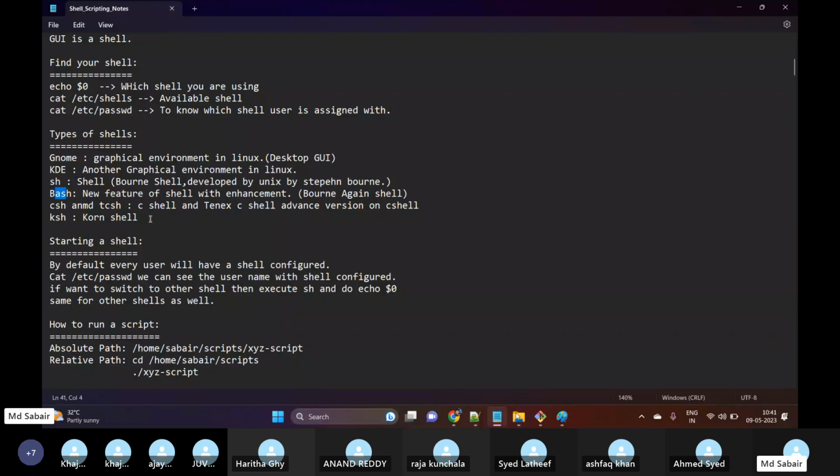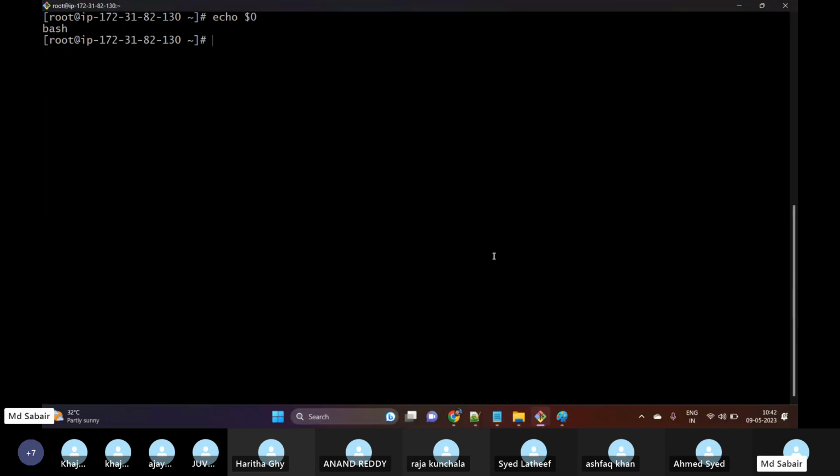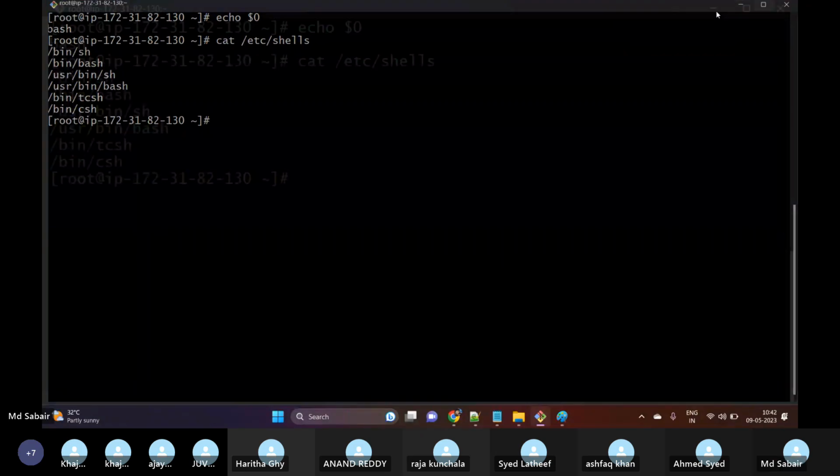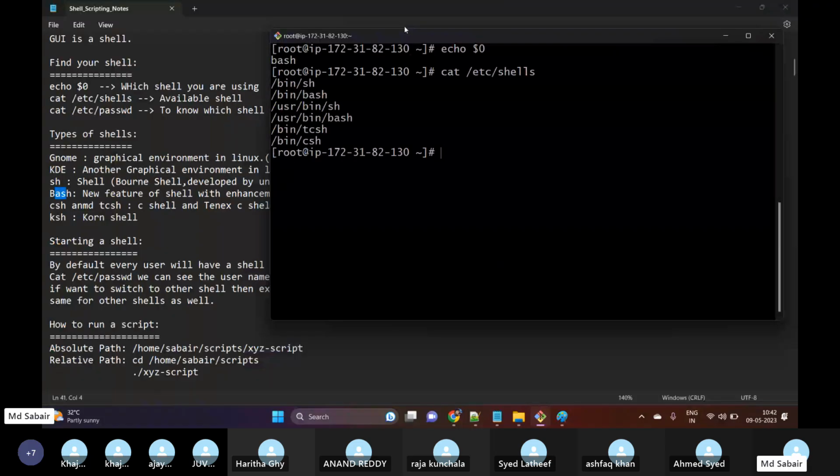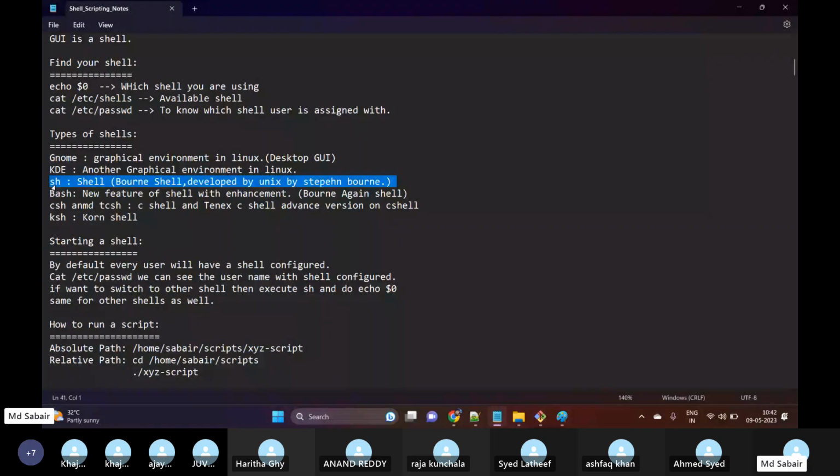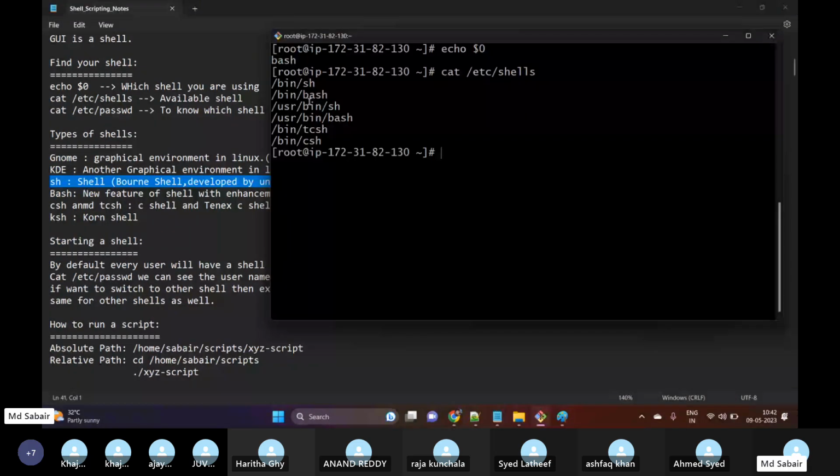So what are the different shells available or installed in my machine? cat /etc/shells. Here we can see what all shells are listed. So sh is already installed, bash is already installed, and then we have tcsh and csh. The only one which is not installed is ksh.